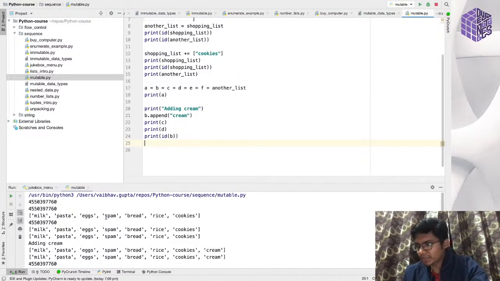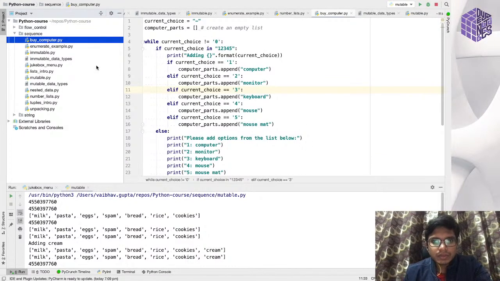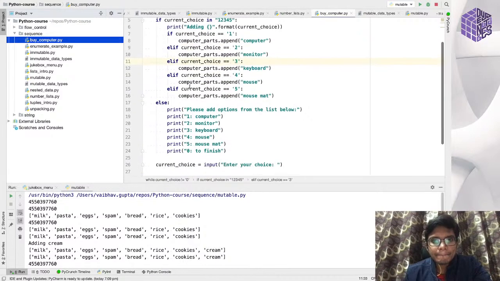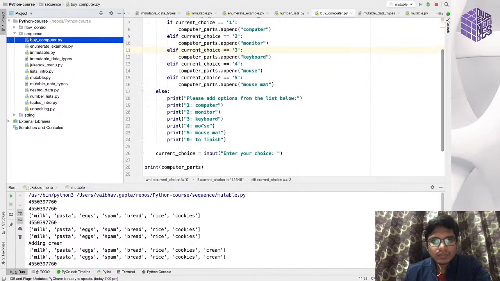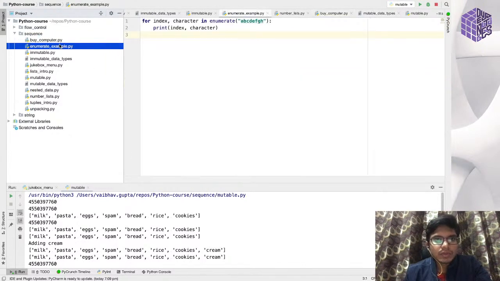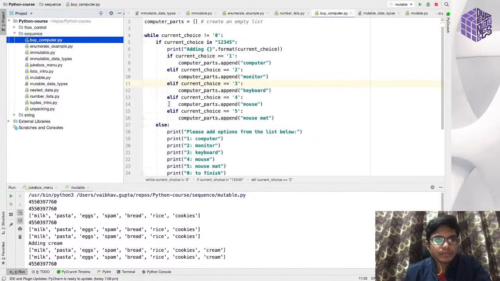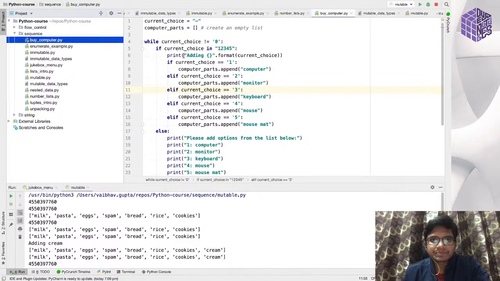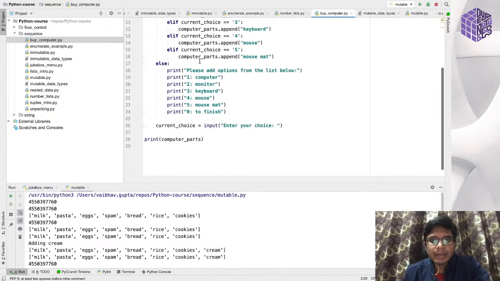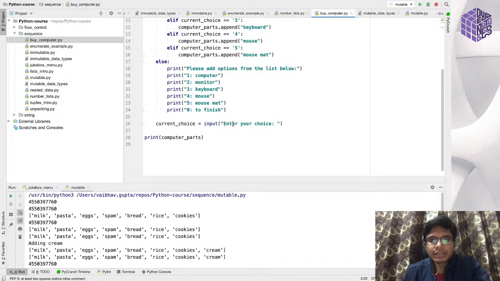Okay, so there are no questions. Now let me go over to this program. This is also a basic program in which I am declaring an empty list, and then I am asking the user to enter the choice, so he can add the options to this list.